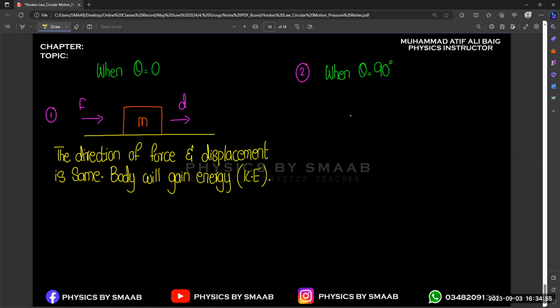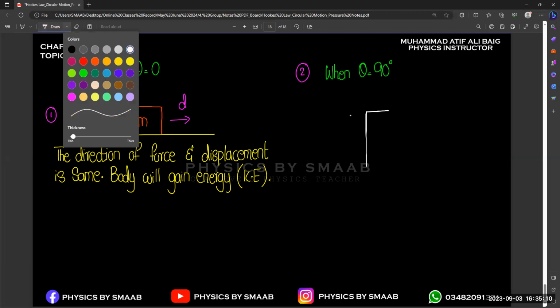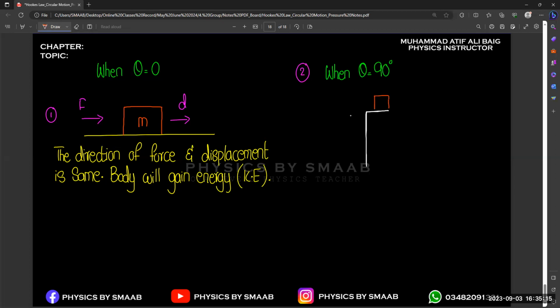So if we consider the example of that mini crane, let's suppose the crane is lifting some object over there. This is the type of crane we are using, okay?